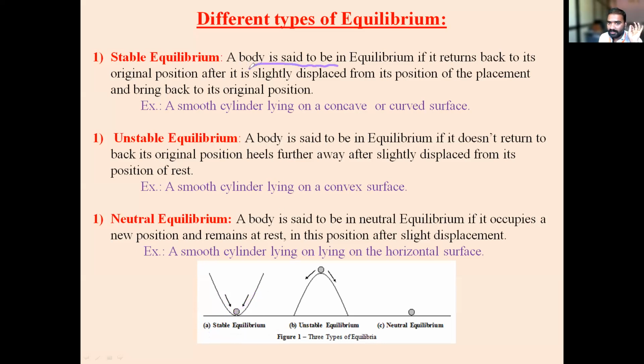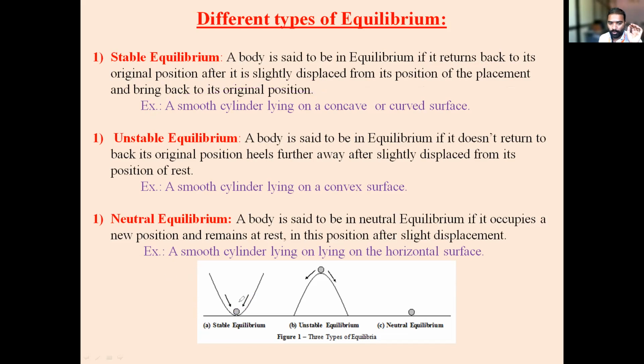A body is said to be in equilibrium if it returns back to its original position after it is slightly displaced from its position of placement. Position of placement means where it was before, right there. And brought back to its original position.